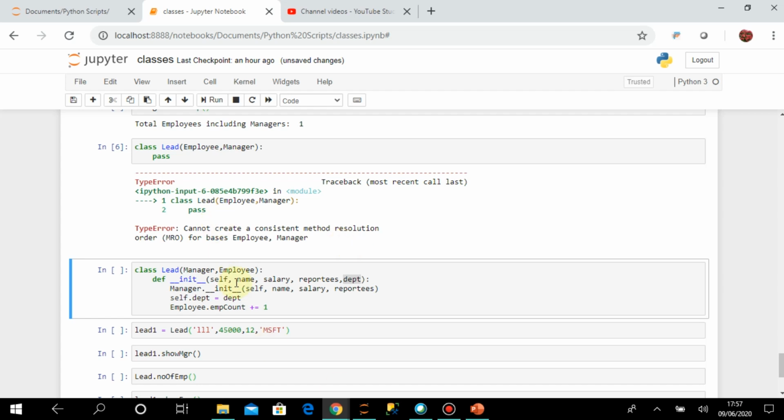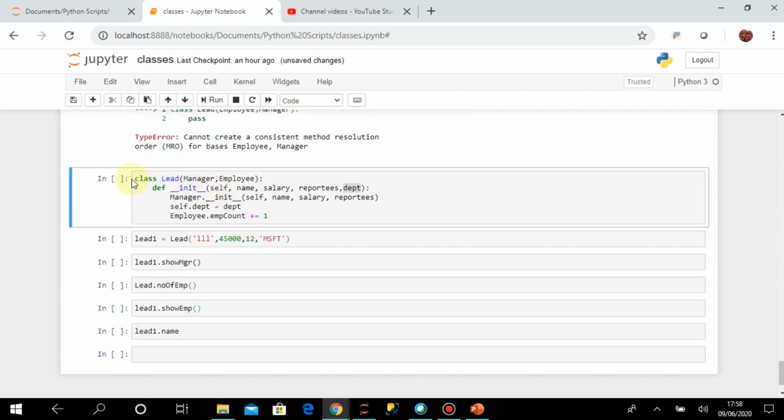To solve this, it is always good practice, especially when you are doing multiple inheritance, to have the init method, especially when you are inheriting from classes that are themselves inherited. So you have to maintain the order also. Here it is important that you first write Manager, then Employee. It means the child should come first and then the parent. Then I have the constructor of the Lead class, and here I'm sending self, name, salary, reportees and department.